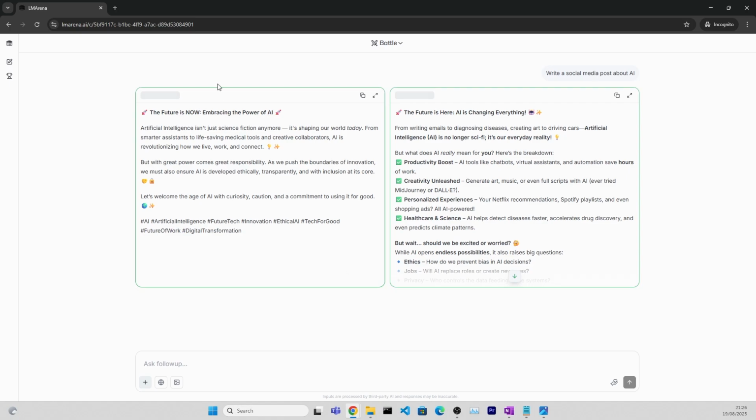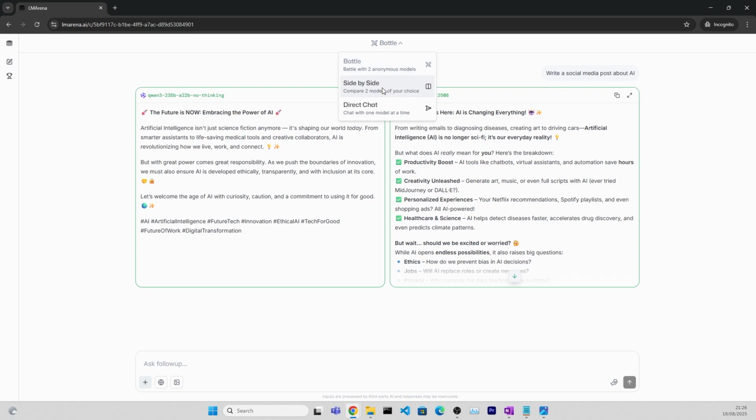And when I vote, now I will have the name of the models that were battling it out here displayed. So we had here Qwen and Mistral. But I don't really use this mode. I don't think that it's that useful for your daily work.